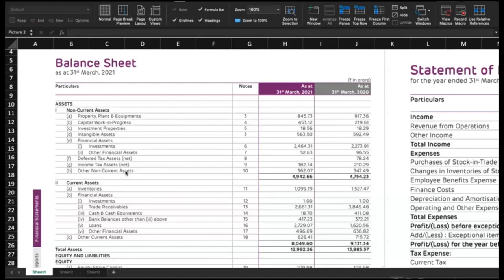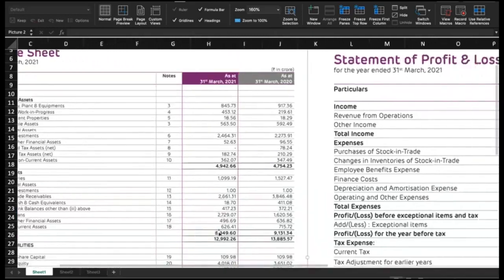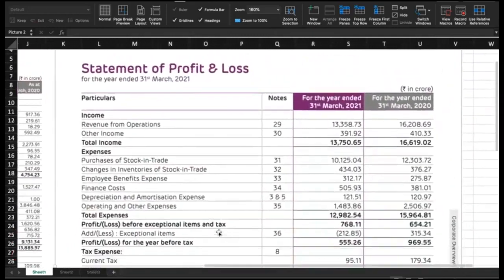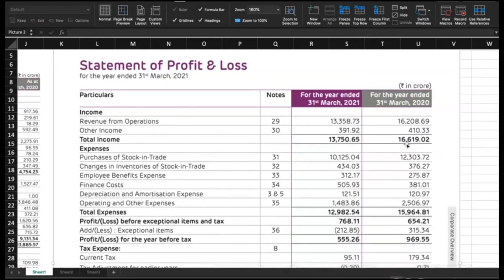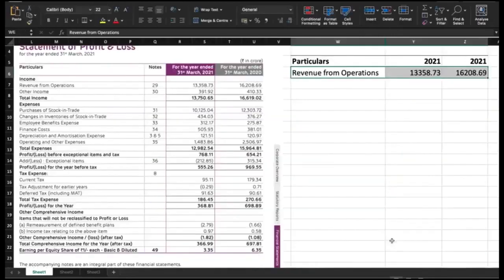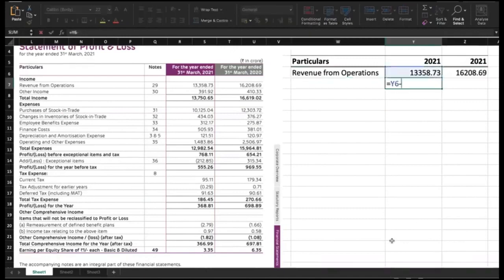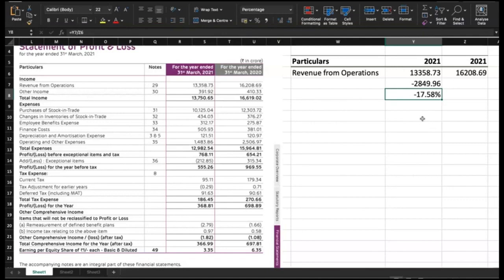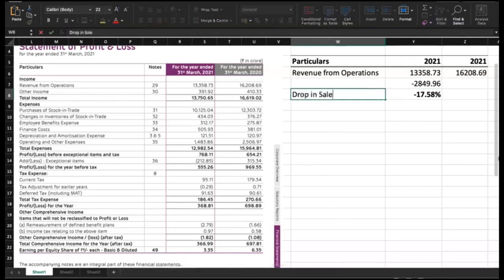Let's calculate some key financial ratios from this balance sheet and P&L, and that will give lot of information. First, let's look at what is the movement in revenue. Okay, let's try to put that here. I have captured the revenue from operations, and what is the fall? The dip is so much, it's like 2,849 crore. So if I express that in percentage, there is 17.58% drop in sales. Let's just capture that.